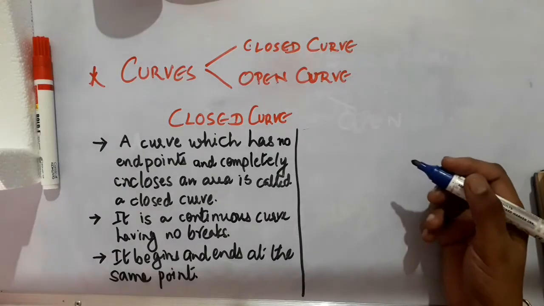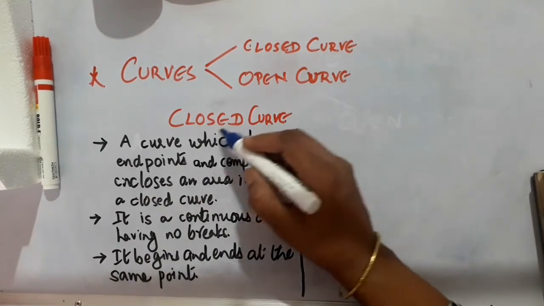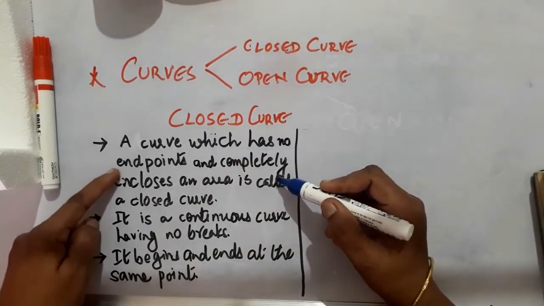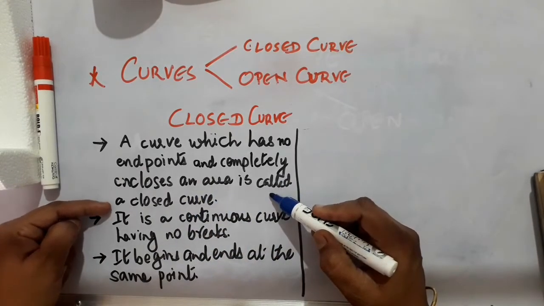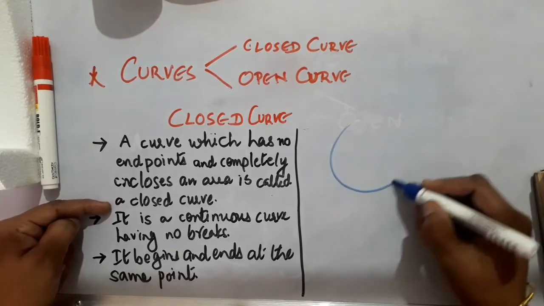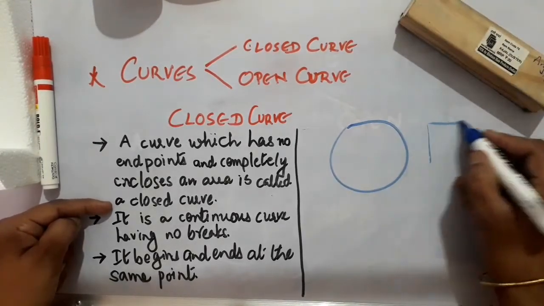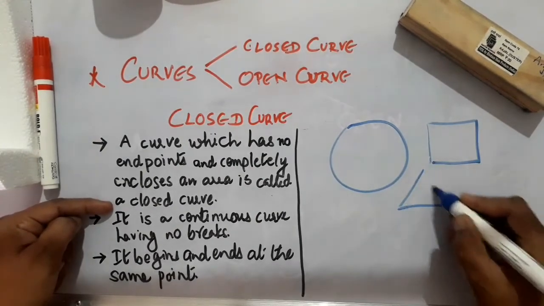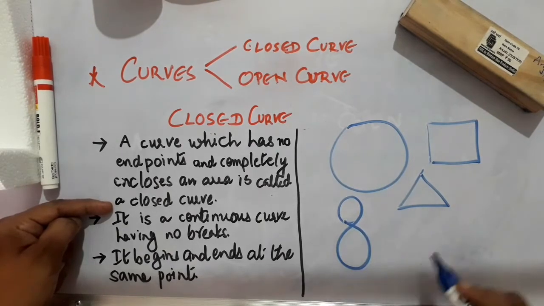Now let's try to understand closed curve and open curve. What is a closed curve? The curve which has no endpoints and completely encloses an area is called a closed curve. If I draw a circle, it is a closed curve. A square or rectangle is a closed curve. A triangle is a closed curve. Even if you draw this figure, it is a closed curve.